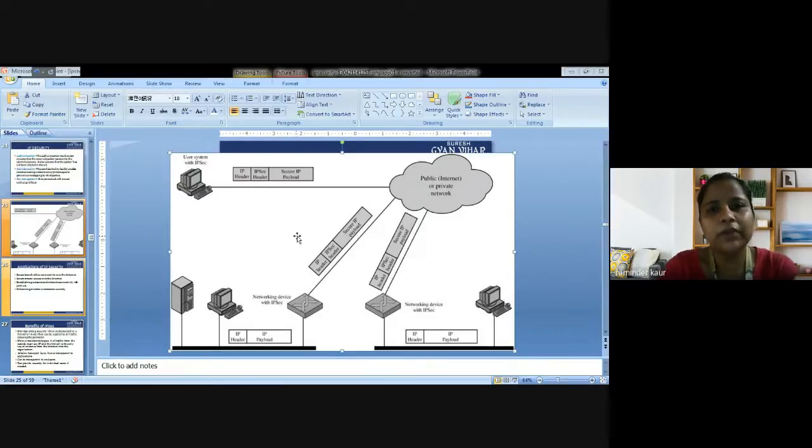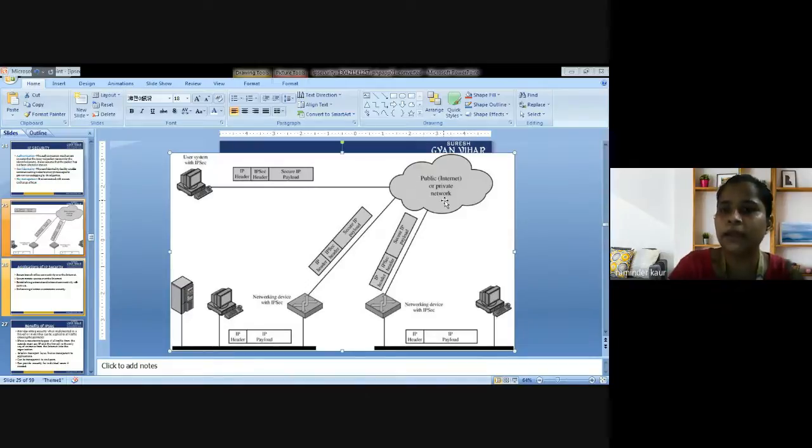Now have a look at the system. There is a user system where we can apply IP security, and it is the system where we have provided IP security. Now what does IP security mean? It means we are supposed to follow four layers: application layer, transport layer, data link layer, and network layer. These are the four layers which we have to go through so that we can follow the procedure. So the IP header is there, the IP security header is there, meaning two headers are being used. Next, the secure IP payload is inserted as well. So this is transmitted over the network.